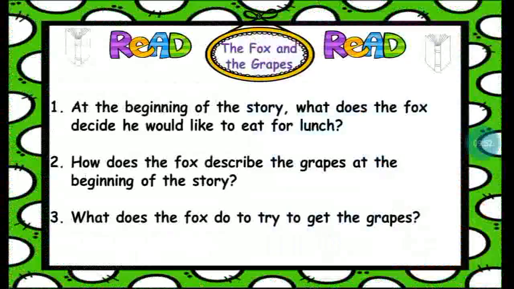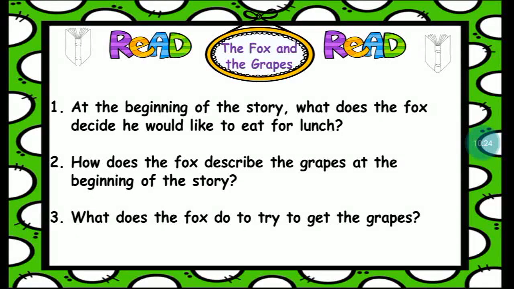Okay, it's time to answer our questions. Number 1: at the beginning of the story, what does the fox decide he would like to eat for lunch? The fox decides he would like some ripe grapes for lunch. He decides he will have some ripe grapes for lunch.